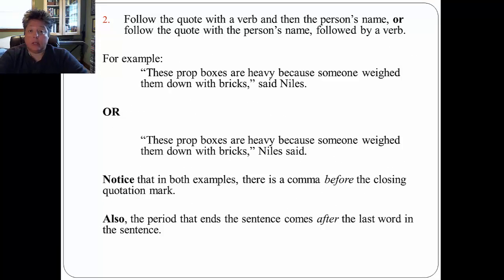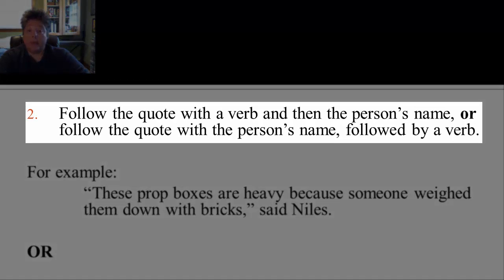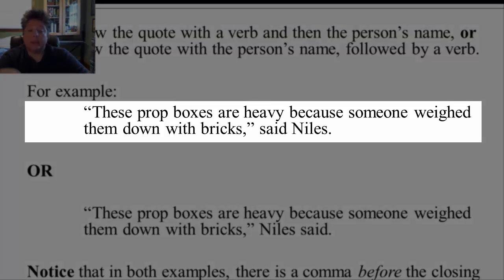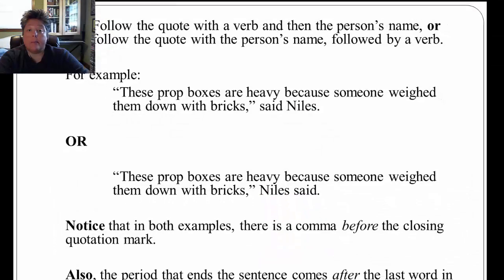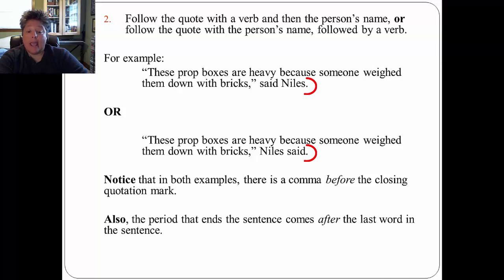The second way that you can get the character's name in there is to follow the quote with a verb and then the person's name, or you can flip that around and follow the quote with the person's name followed by the verb. So for example, "These prop boxes are heavy because someone weighed them down with bricks," said Niles. Or, "These prop boxes are heavy because someone weighed them down with bricks," Niles said. Notice that in both examples there is a comma before the closing quotation mark. Also notice that the period that ends the sentence comes after the last word in the sentence.